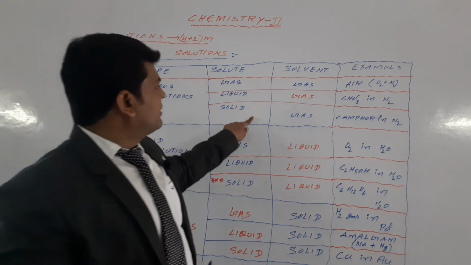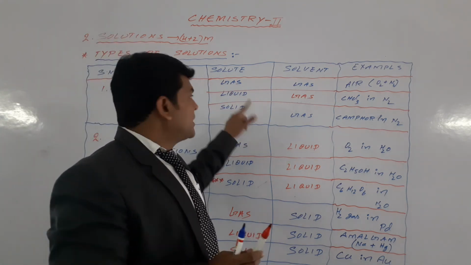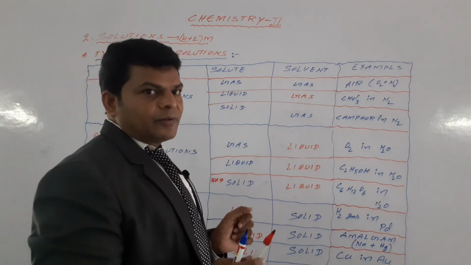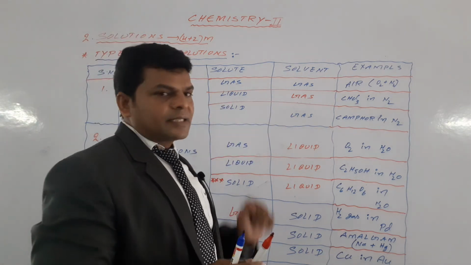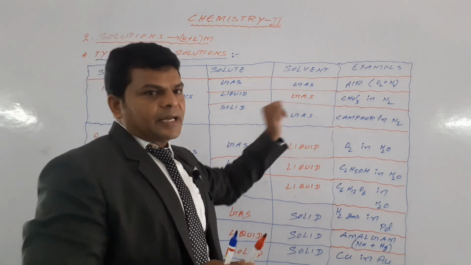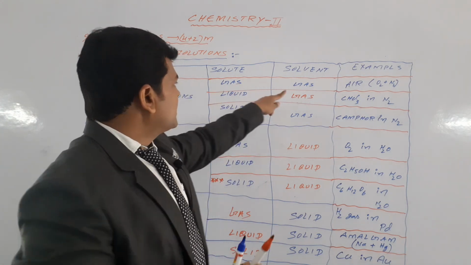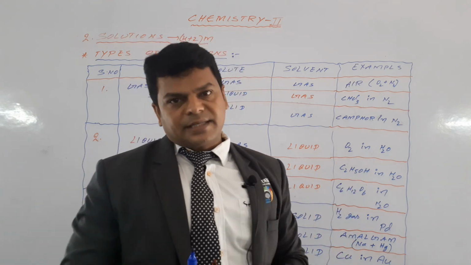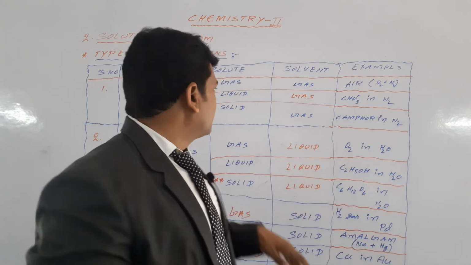Gaseous solutions are again divided into 3 types based on the solute: gas in gas, liquid in gas, solid in gas. Gas in gas type of solution, example air, a mixture of 2 gases, oxygen and nitrogen.